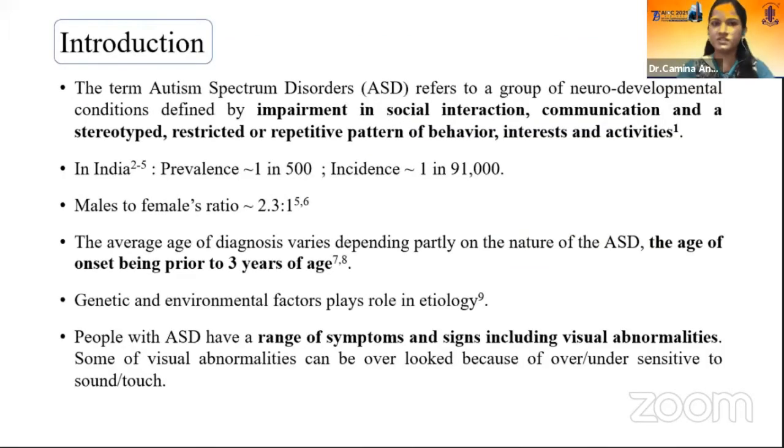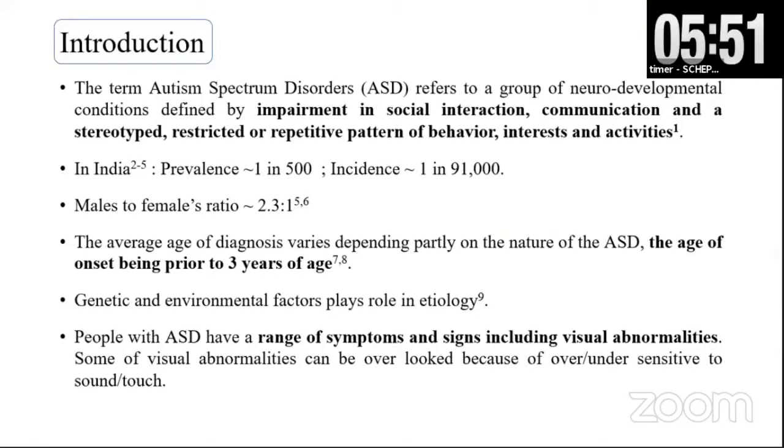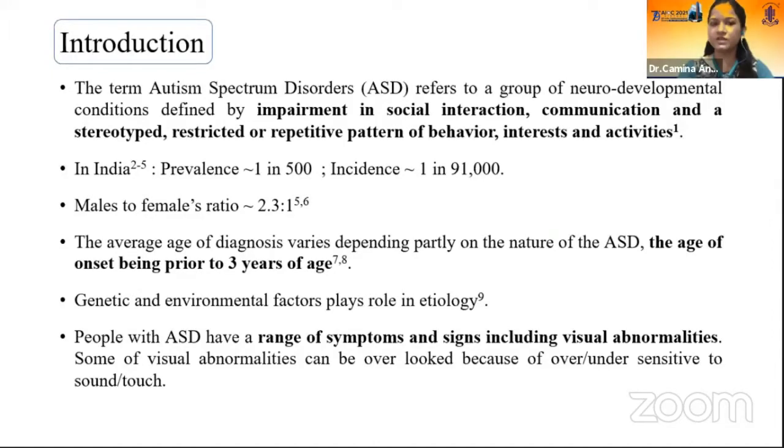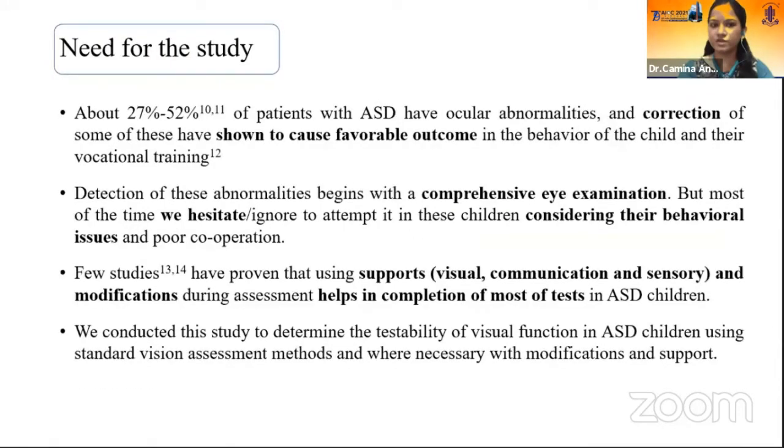Autism spectrum disorder is a neurodevelopmental condition defined by impairment in social interaction and communication, and the child has repeated patterns of behavior. It has a range of symptoms and signs, including visual abnormalities. About 27 to 52% of patients with ASD have ocular abnormalities, and studies have shown a favorable outcome in the behavior of the child if they are corrected.